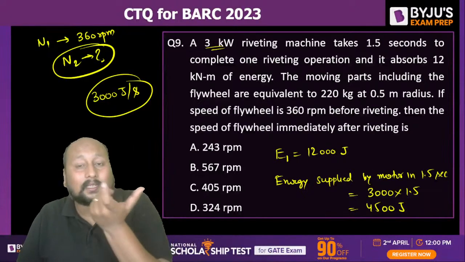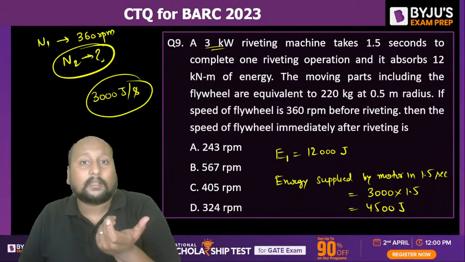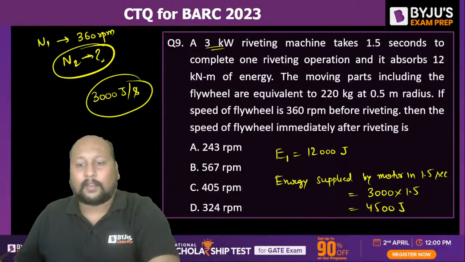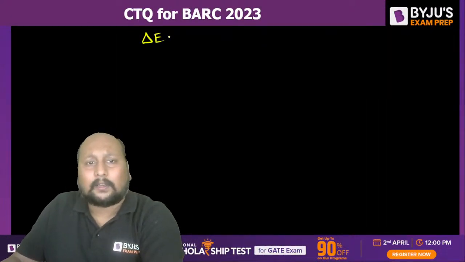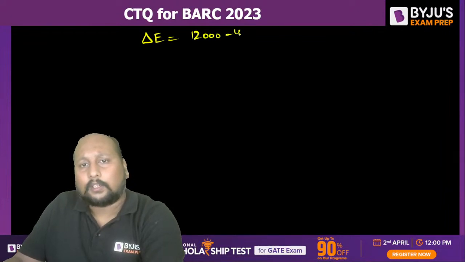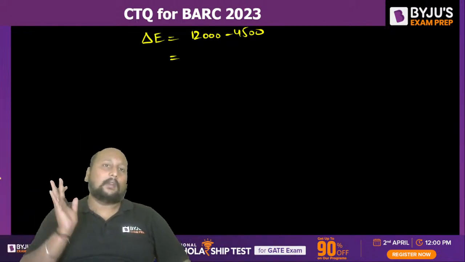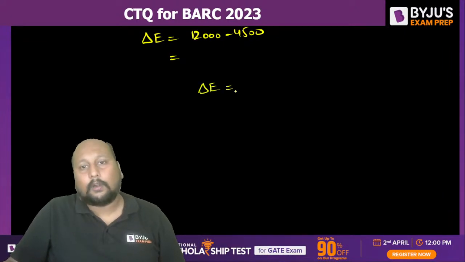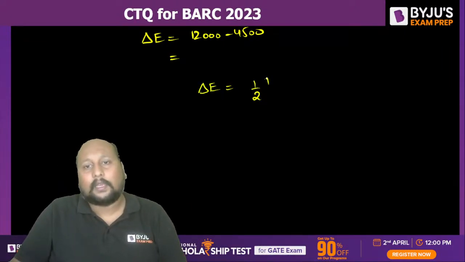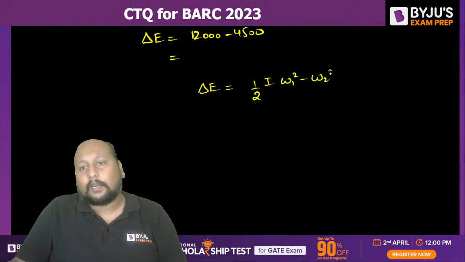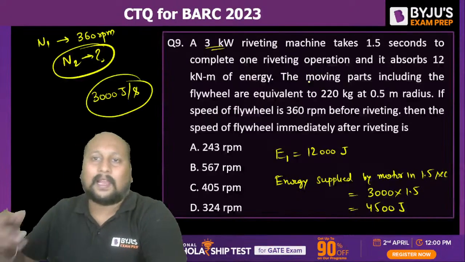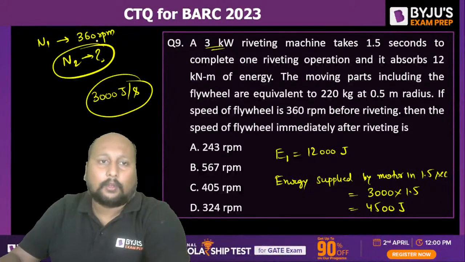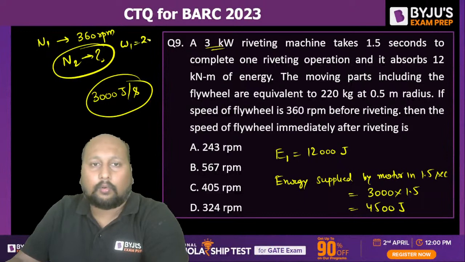The leftover energy that is being left out will be supplied by the flywheel. So I can simply say delta E is equal to 12,000 minus 4500. So from here I can simply get the value of delta E. And we know that delta E is also equal to the change in kinetic energy, that is half into I into (omega 1 square minus omega 2 square). Before riveting we'll be having a higher RPM, after riveting we'll be having lesser RPM. So you can get the value of omega 1. Omega 1 is equal to 2 pi into 360 by 60, right?